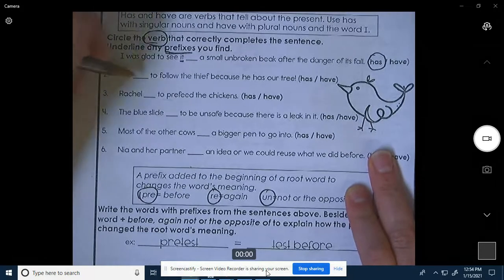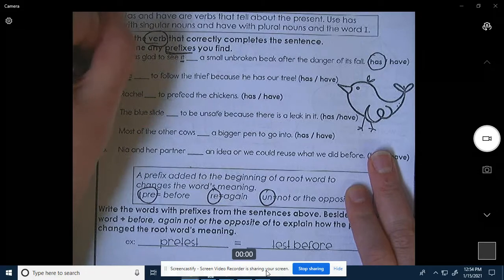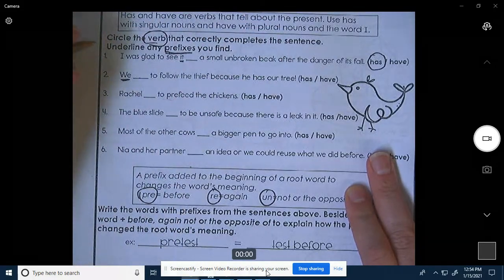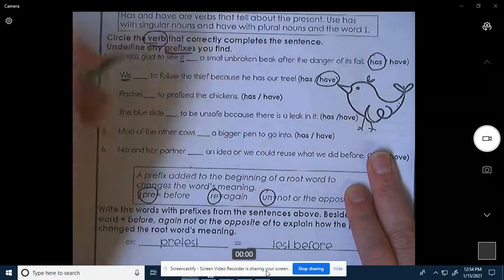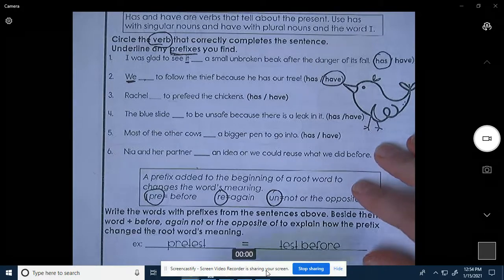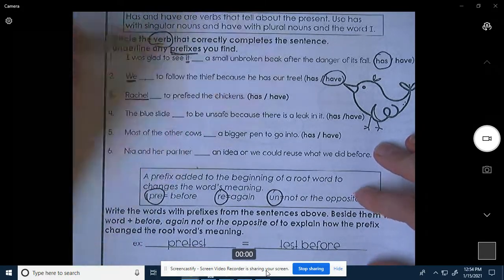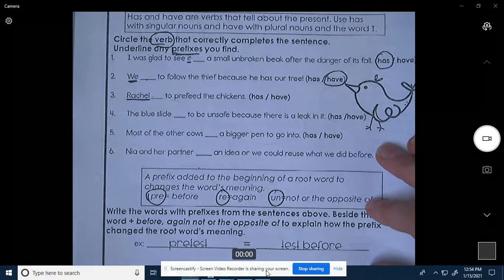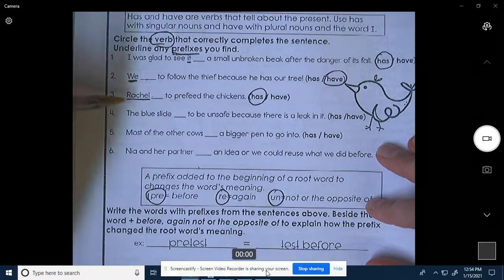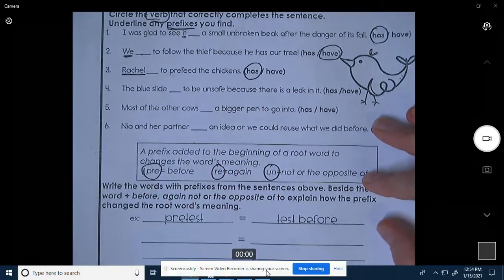Okay, we blank to follow the thief because he has our tree. We is the noun. We're doing two or more because we means two or more, so we're going to use have. We have to follow the thief because he has our tree. Okay, the noun is Rachel in the sentence. Rachel blank to pre-feed the chickens. We're only using one noun, so we use has. Rachel has to pre-feed the chickens.